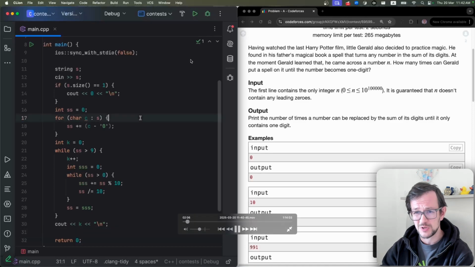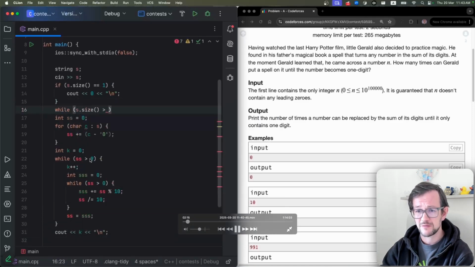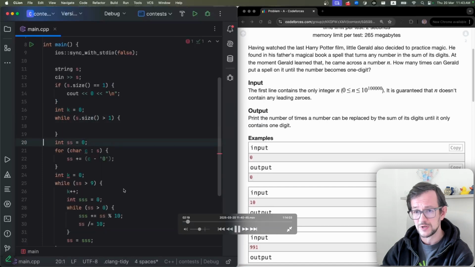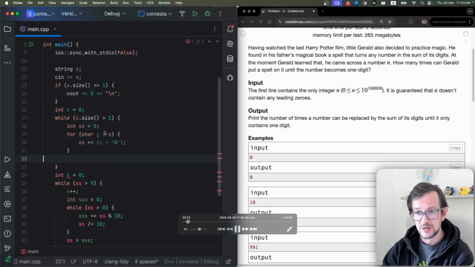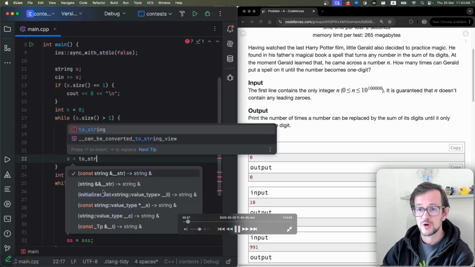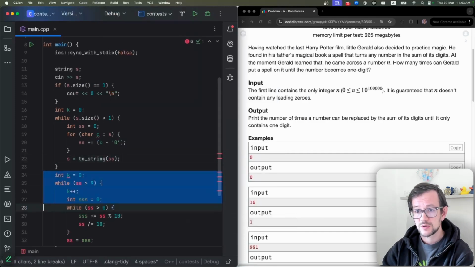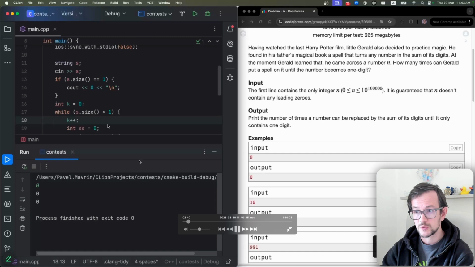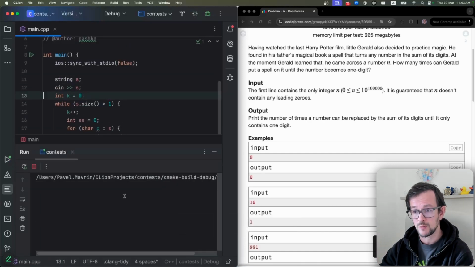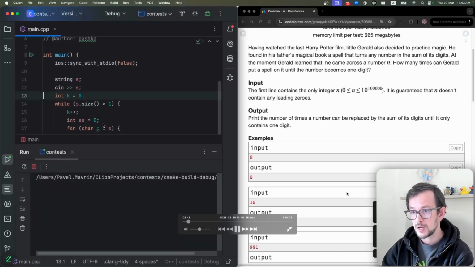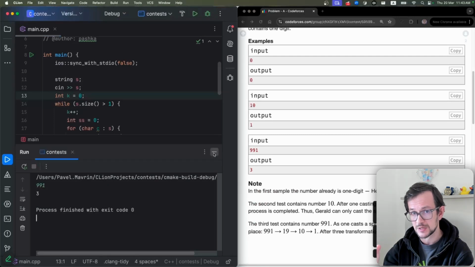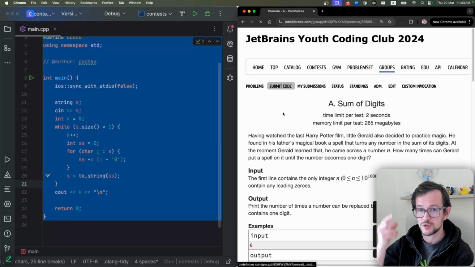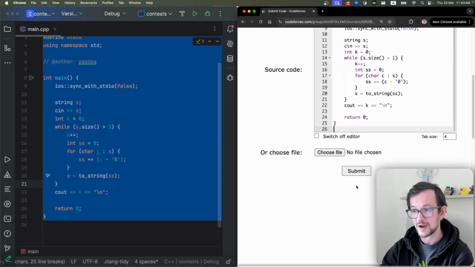But then you need to have separate code for calculating the first sum of digits, and different code to calculate the sum of digits of an integer. Because first you have a string, and then you have an integer. So instead, I rewrite it like this. I just convert my integer to string. So I always have a string, and every time I calculate the sum of digits as an integer, and then convert this integer back to string.